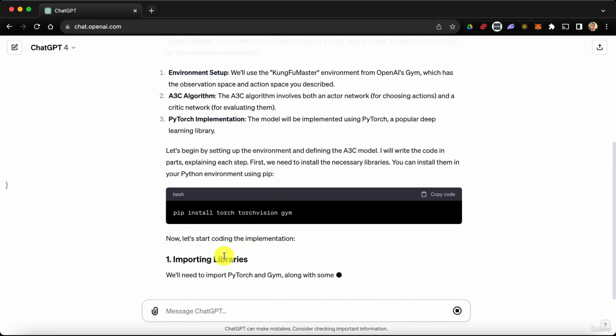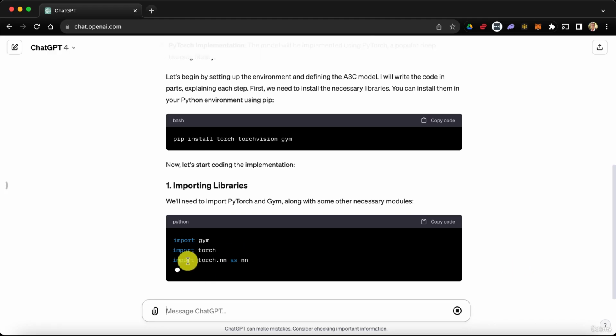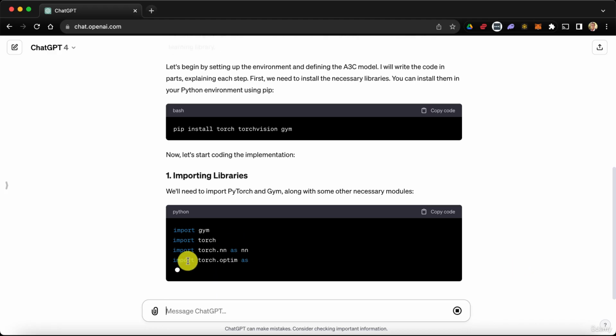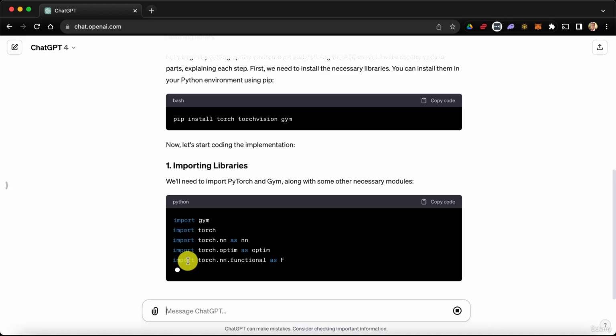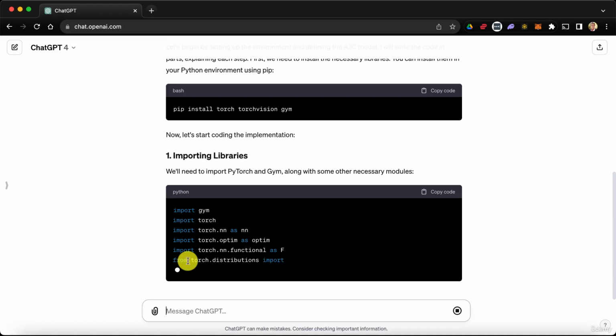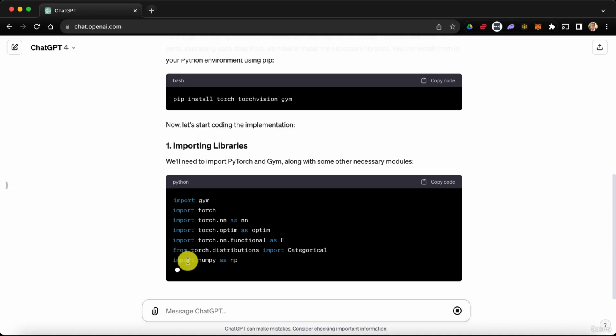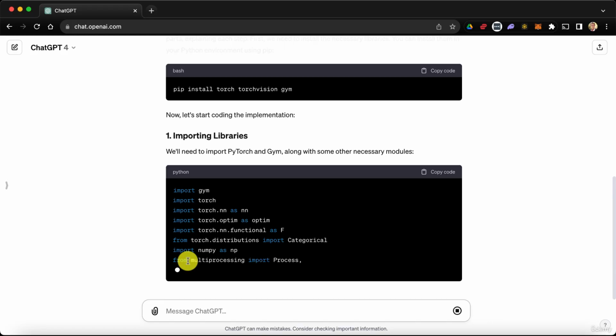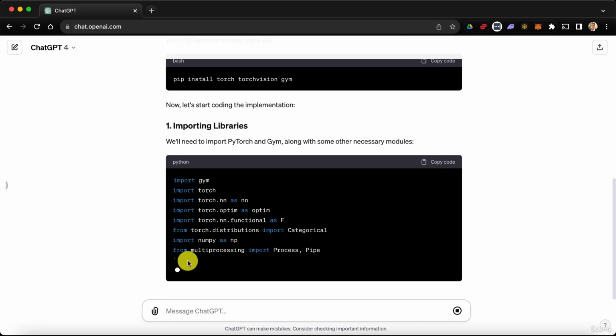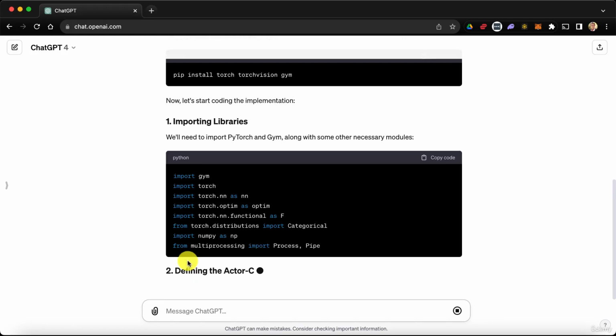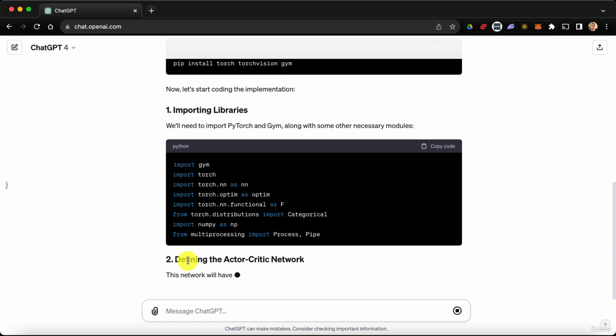Then importing the libraries, we'll need to import PyTorch and Gym along with some other necessary modules. Okay, so that's done as well because we're using Colab. So all good with this so far. I'm just interested in the architecture and the algorithm that it implements. Maybe it's gonna add some tricks or some features of reinforcement learning that we might have forgotten or might have not thought of that will considerably improve the final score. And so there we go.